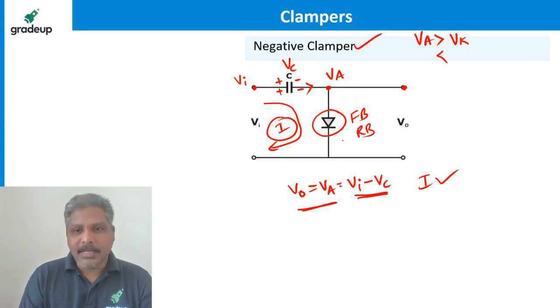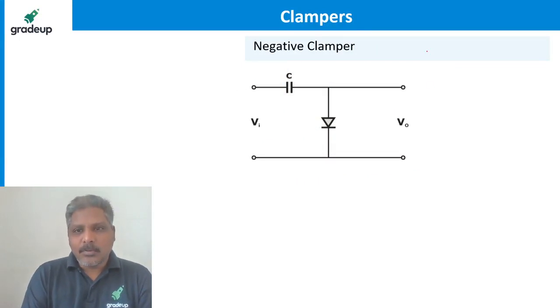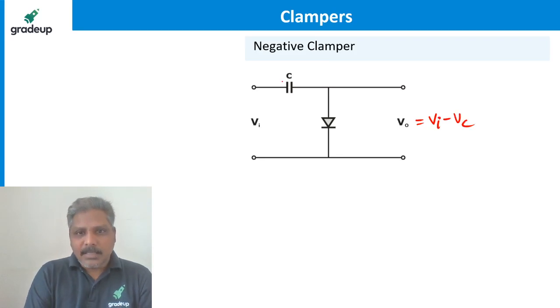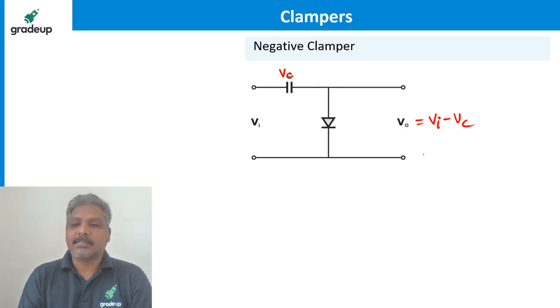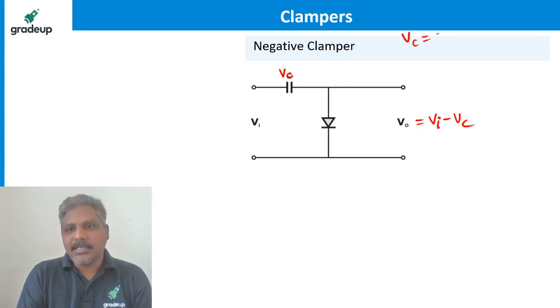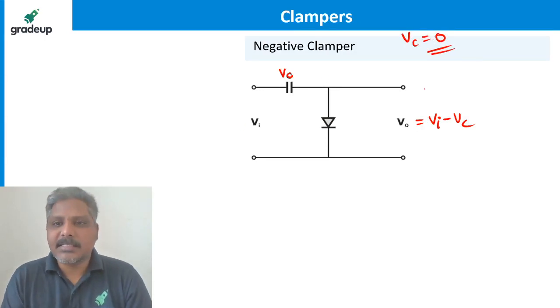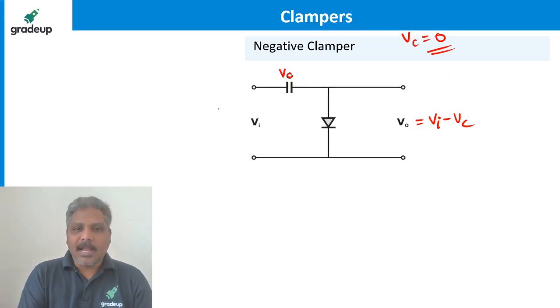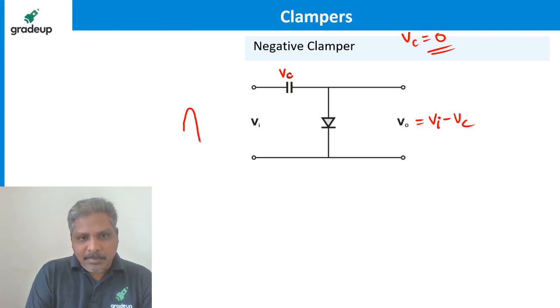Now I'm going to erase this. Initially, I know that the output voltage is VI minus VC. VC is the voltage across the capacitor. Now initially I didn't apply anything, so VC initially is 0. Nothing is applied, so nothing is there across the capacitor. The capacitor is initially uncharged. And imagine a sinusoidal signal is applied at the input. I am just taking sinusoidal for explanation purposes.